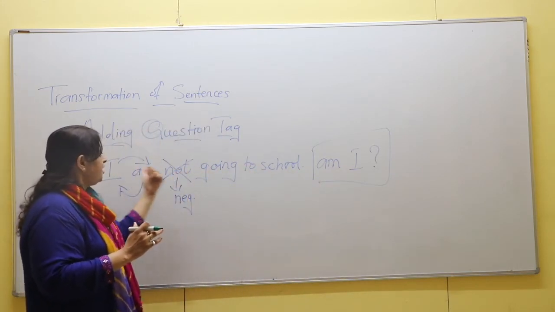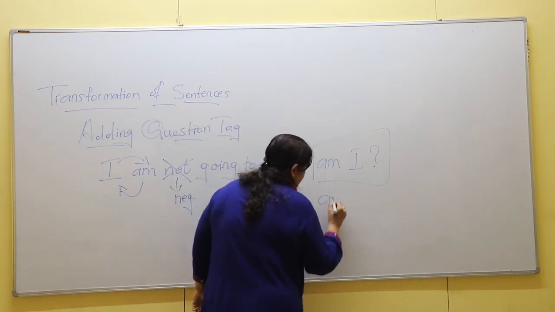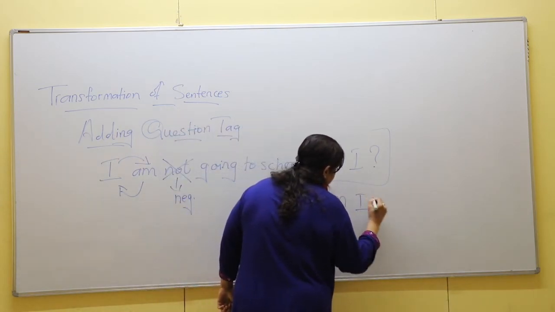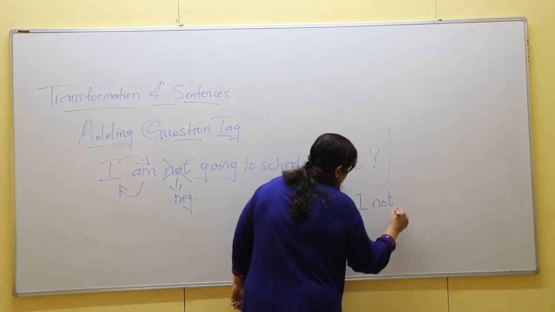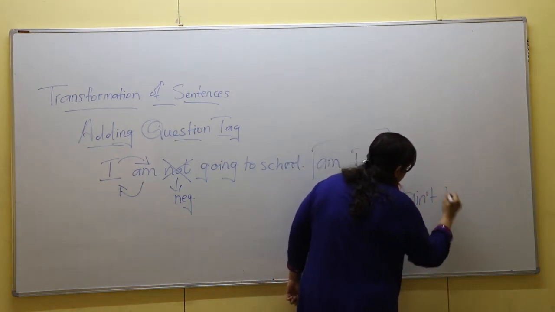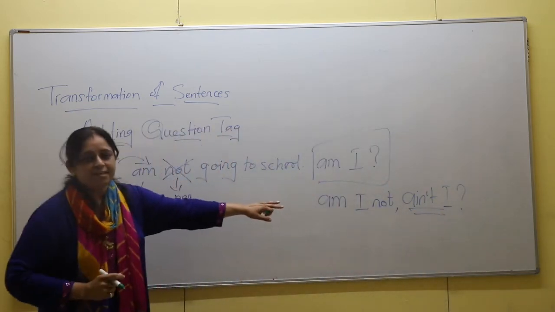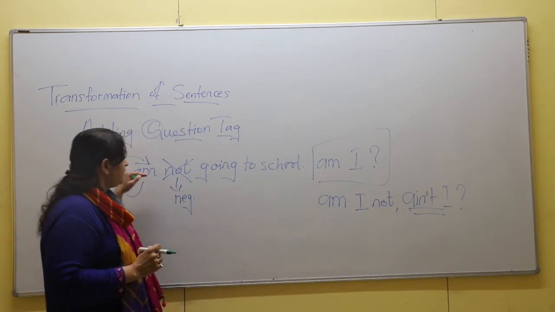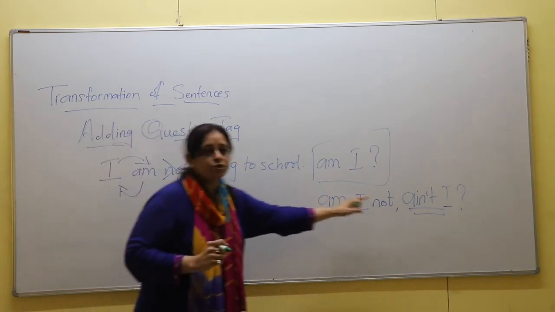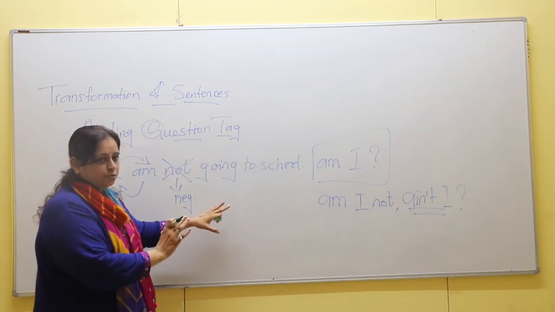So here, I am going to school, your answer will be am I not, or ain't I. The short form of am I not is ain't I, right? As the given sentence is affirmative, your question tag will be negative. Now this is understood to you all.